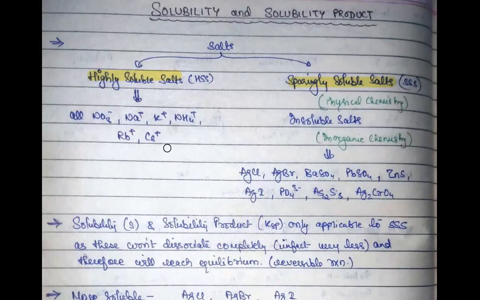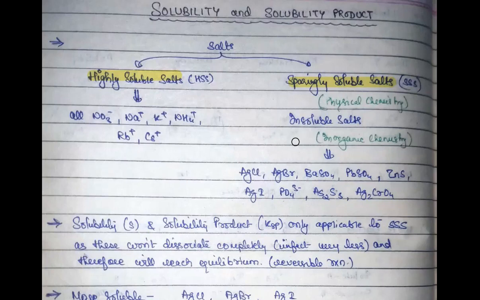Talking of sparingly soluble salts, these salts are not so soluble in water, although to some extent they are soluble. Generally in physical chemistry we call them sparingly soluble salts, and in inorganic chemistry we call them insoluble salts.